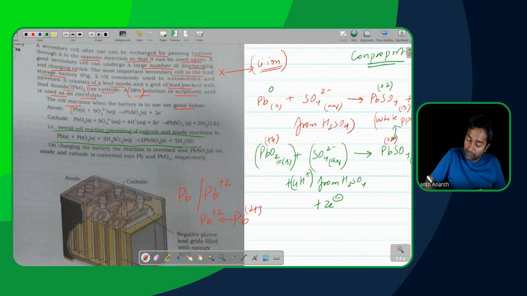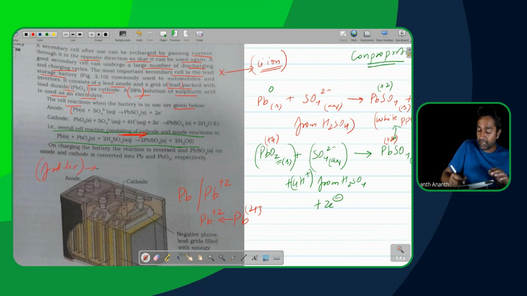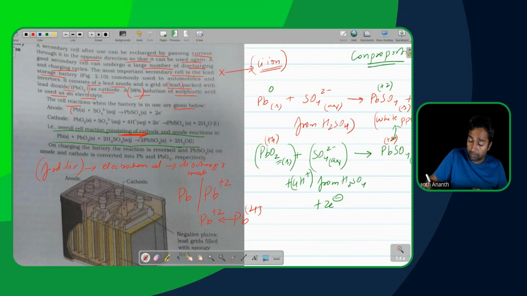Now tell me, if the overall reaction is in the discharging mode, that is the forward direction, the forward direction for this reaction is basically electrochemical, and it is called the discharging mode. And the backward direction is going to be called the charging mode.